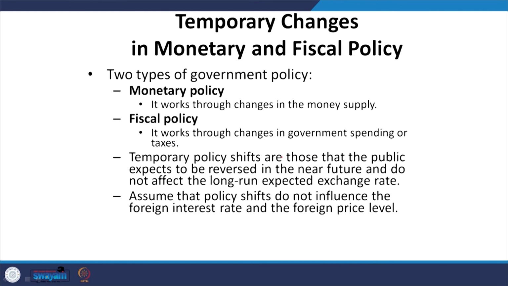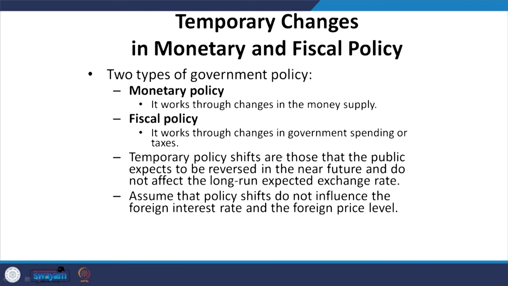Now, there are some temporary changes for sure in the short run. There are broadly two types of government policies: one is called monetary policy and the other is called fiscal policy. In this context, monetary policy works through changes in the money supply, whereas fiscal policy works through spending or taxes by the government.